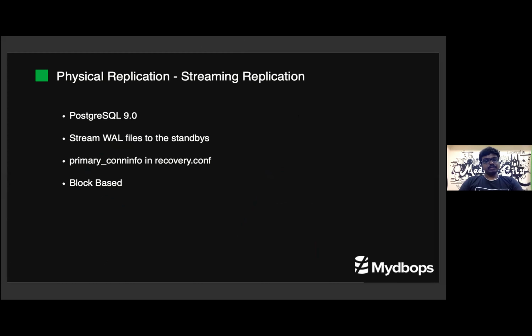So, and also in recovery standbys, recovery.conf, we can find a variable that is called primary_conninfo. It will contain the connection info. So by using this connection info, the standby server will directly reach the primary database, and it is block based. Previously we have seen log shipping, which is file based, because our primary will send the complete WAL file to the secondary. But here it is block based. Instead of sending the WAL file, it will send each and every block immediately to the standby server.